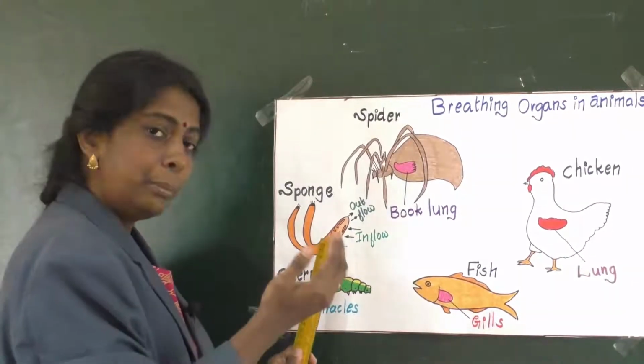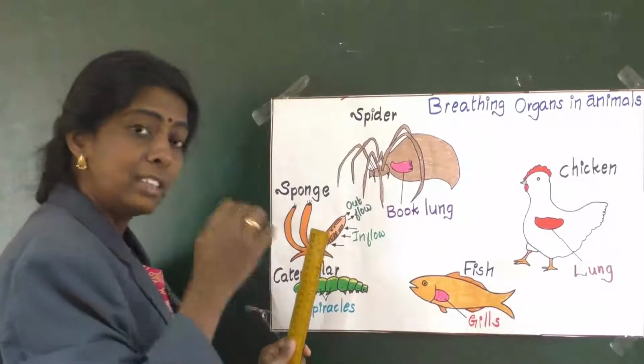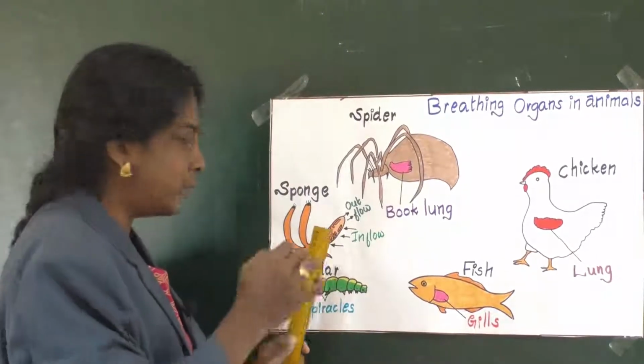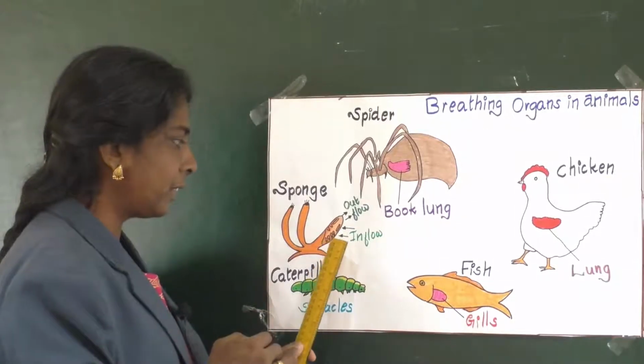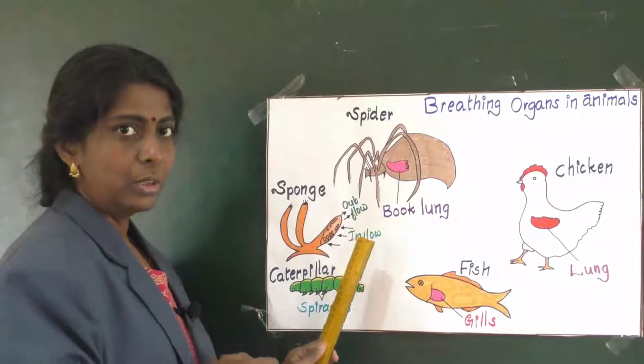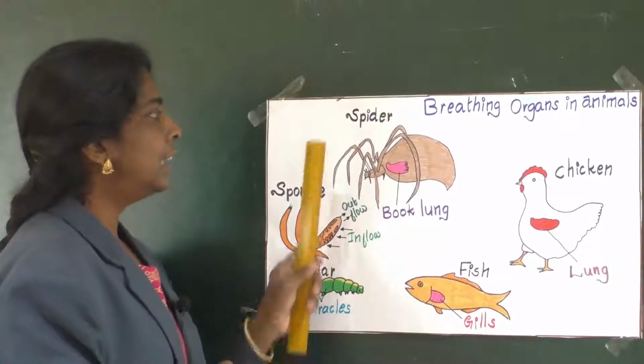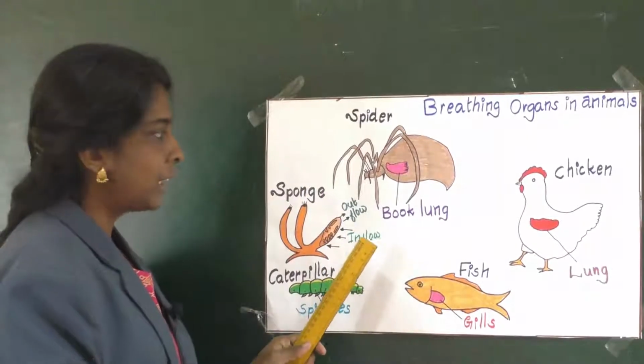So here the breathing process, outflow and inflow, takes place through the small pores which are present in the body. This is about inflow and this is about outflow. So it happens through small tiny pores. Clear? Next thing is about spider.